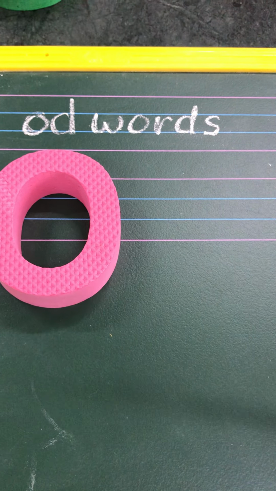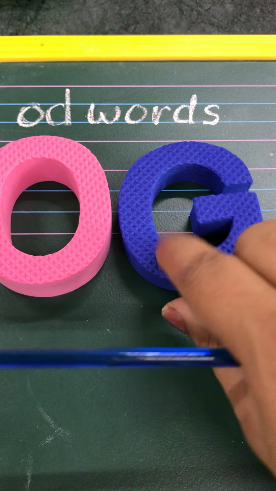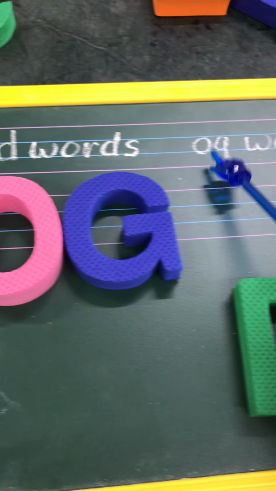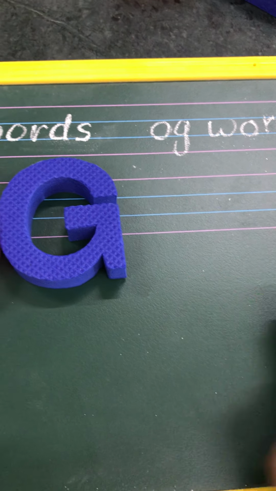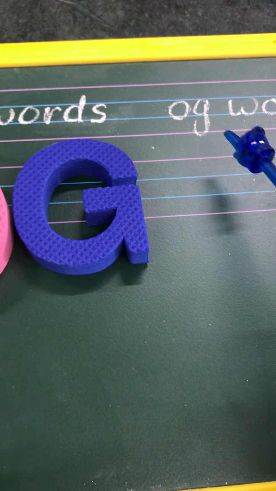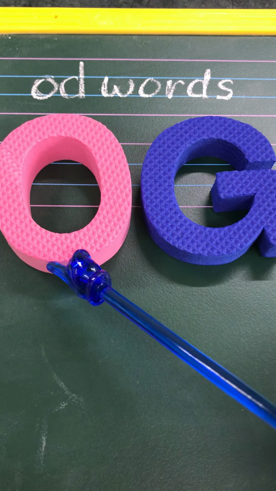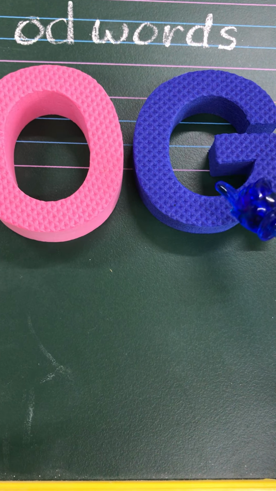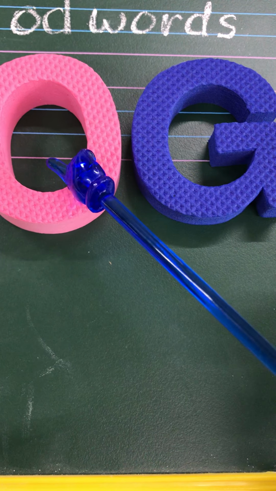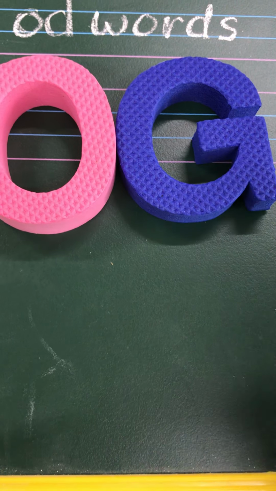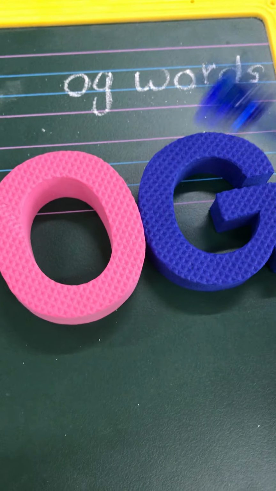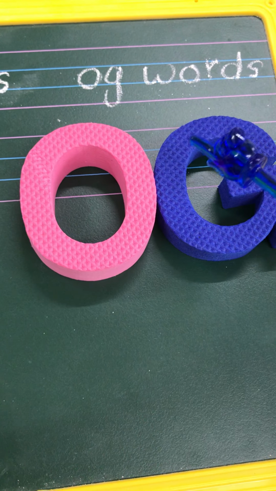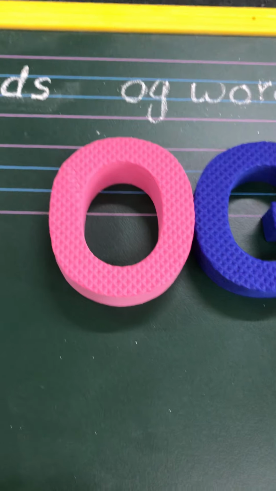Similarly, if I remove D and add G here, it will become og. So see here, og words. Okay, so today we will study odd words and og words. So this is o and this is g. The sound of g is g. So this is og. When o and g come close together, it will become og.